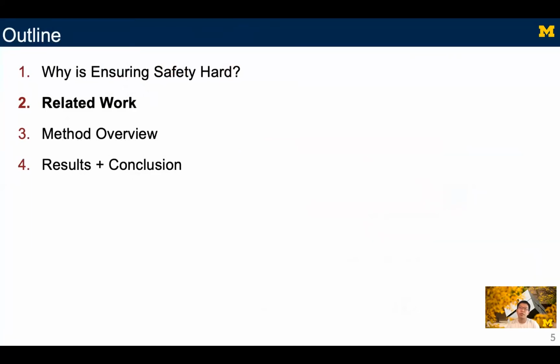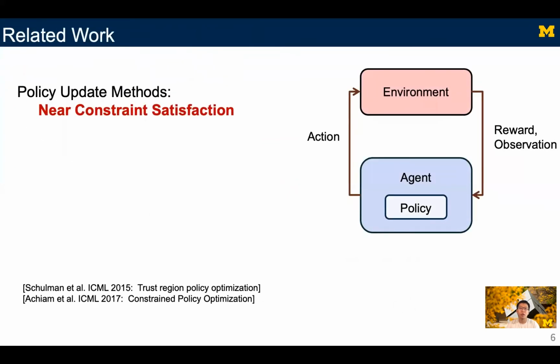A wide variety of methods exist that attempt to ensure safety of a control policy constructed using reinforcement learning. Broadly speaking, there are three types of safe RL. Many model-free RL methods try to update a policy safely without using a dynamic model. Without such a model, these methods never actually ensure safety and typically only guarantee near constraint satisfaction.